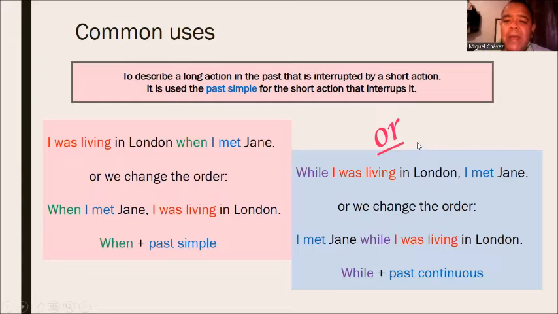Or another way to mention these two activities is using while. While I was living in London, I met Jane. Or if we change the order, we have I met Jane while I was living in London. After while, opposite to when, we have to use the past continuous tense.